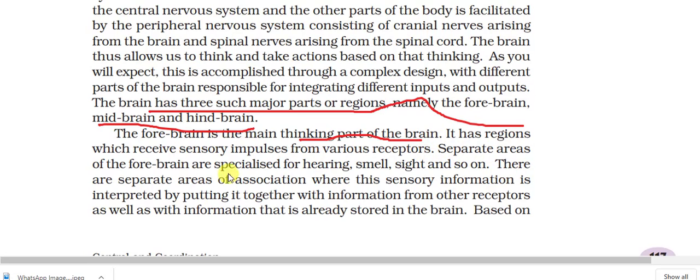Separate areas of the forebrain are specialized for hearing, smell, sight and so on. Since the brain has different parts, all the parts have different functions. The forebrain is the thinking part, meaning it controls the voluntary action, and it is the site for learning and memory also.